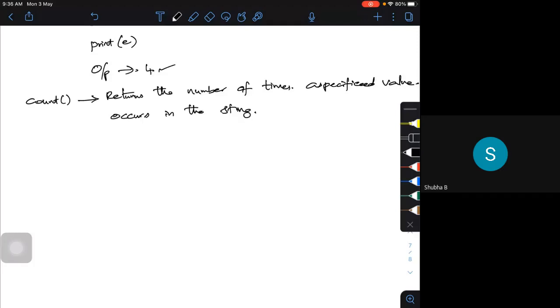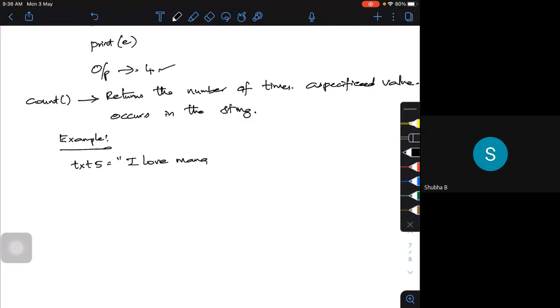Okay, so let's look at an example and try to understand it. Let me try text 5. This is the season of mangoes, so let me write: I love mangoes.